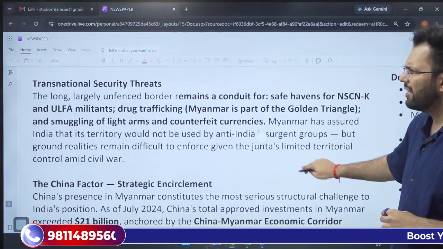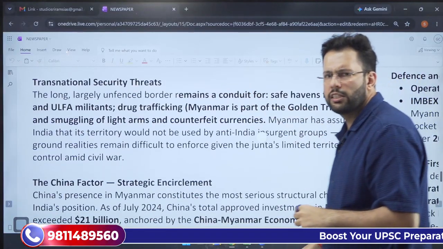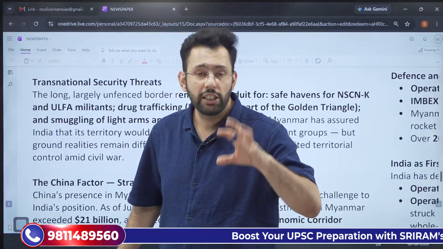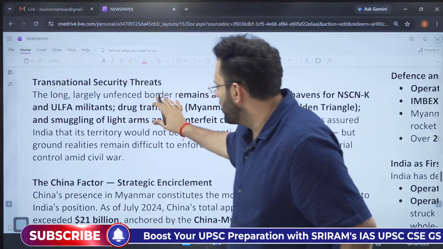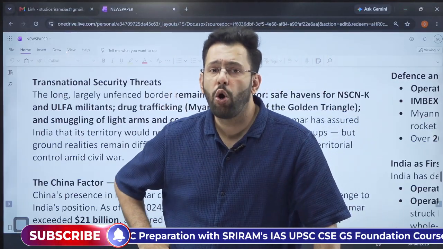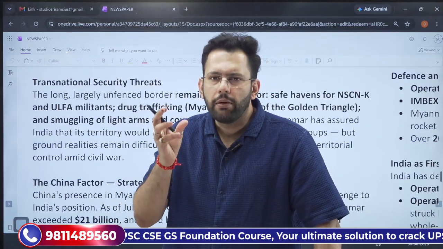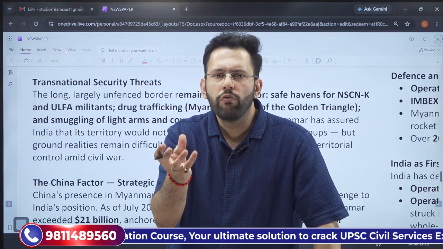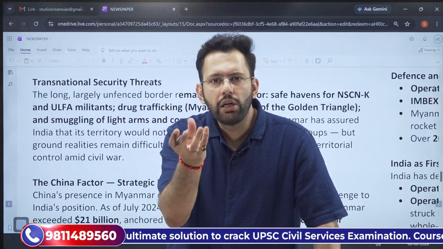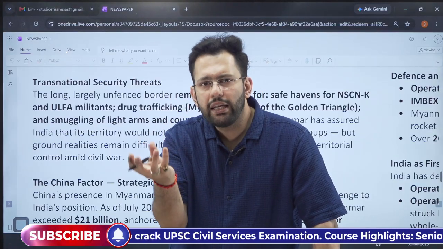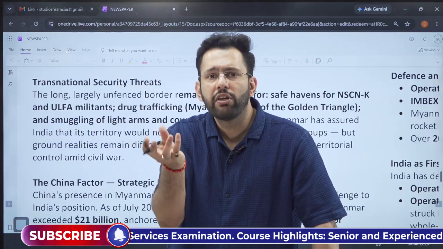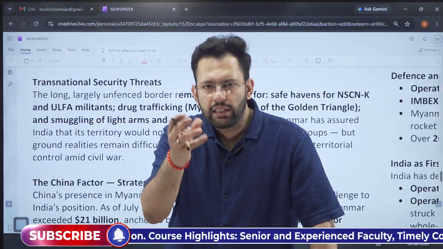Then there are transnational security threats. These are also called non-traditional security threats. This includes smuggling, arms smuggling. See, Myanmar is notoriously known as a country which is a part of the Golden Triangle, and the Golden Triangle is a region which is notorious for cultivation of opium and other synthetic drugs.